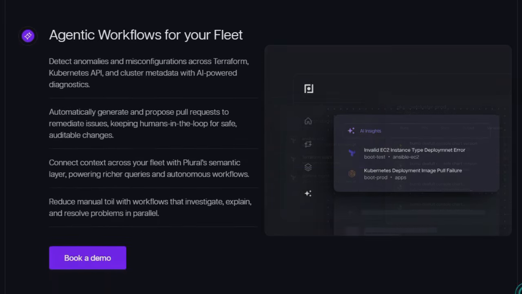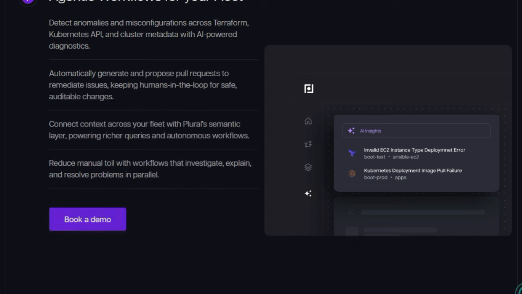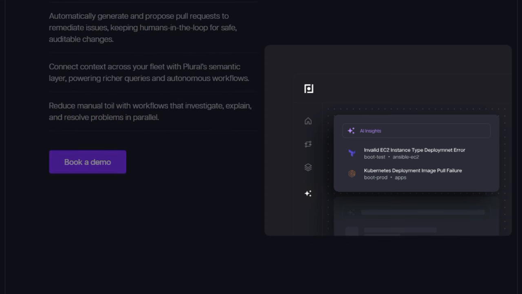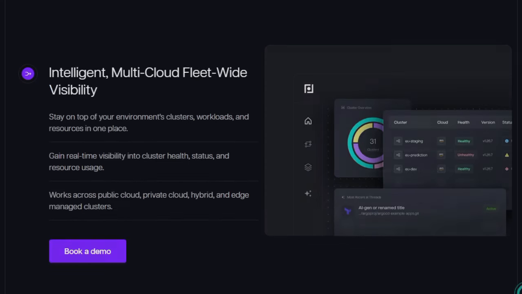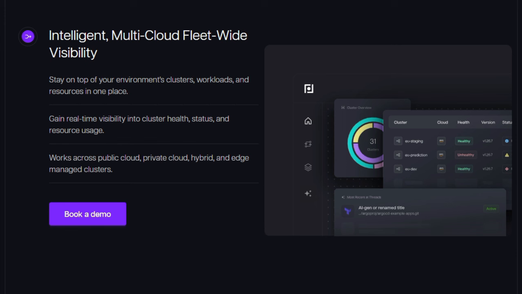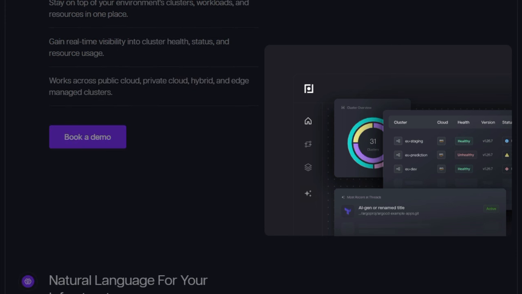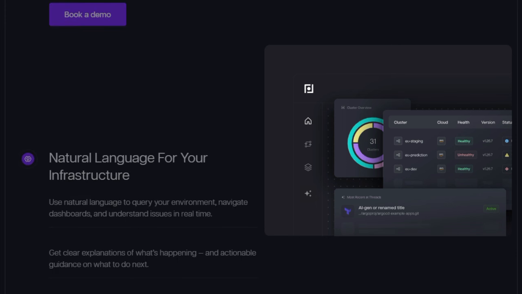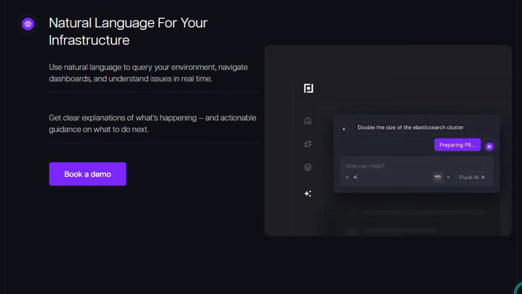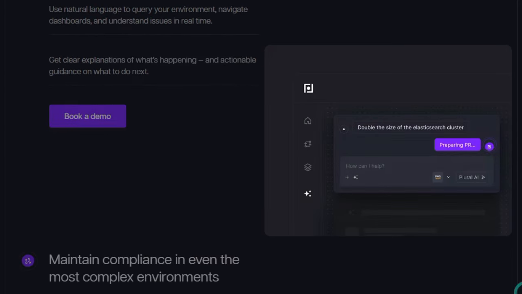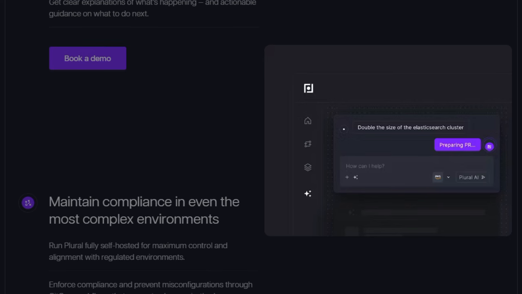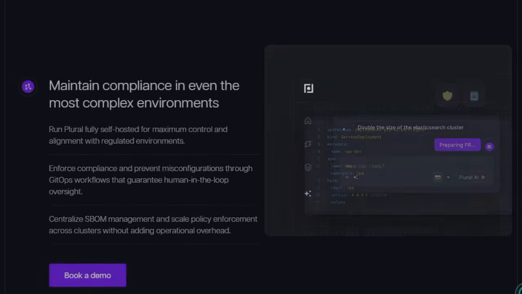Then there's the natural language layer. You can query your environment in human terms, get explanations of issues, and receive actionable guidance. That reduces cognitive load and helps even non-specialists explore what's going on. Finally, Plural supports enterprise requirements. It's self-hosted for control, enforces compliance across clusters, centralizes policy and SBOM (software bill of materials) enforcement, and scales across public cloud, private cloud, and edge.